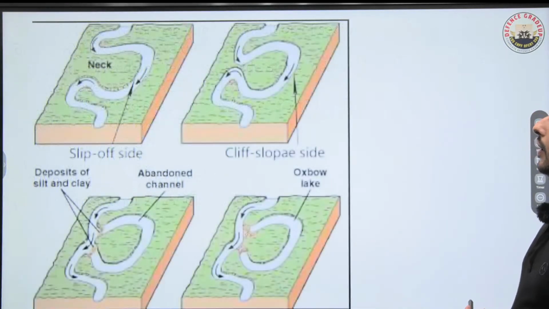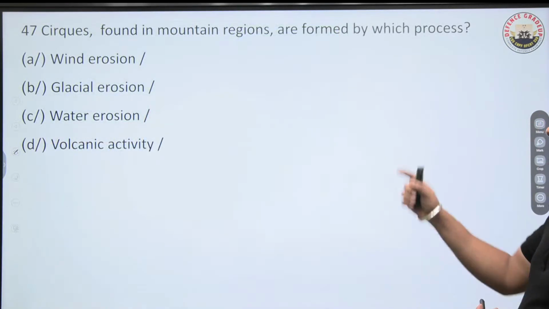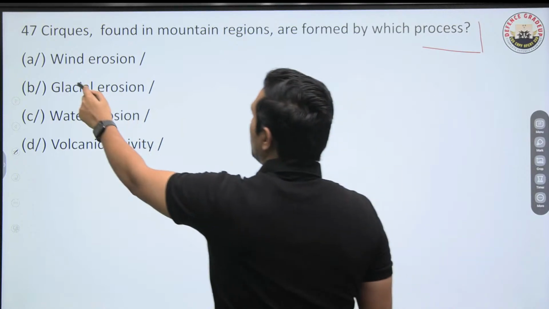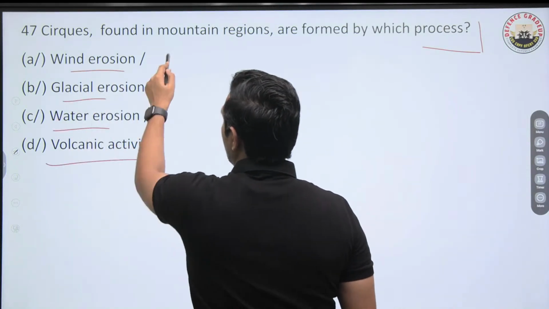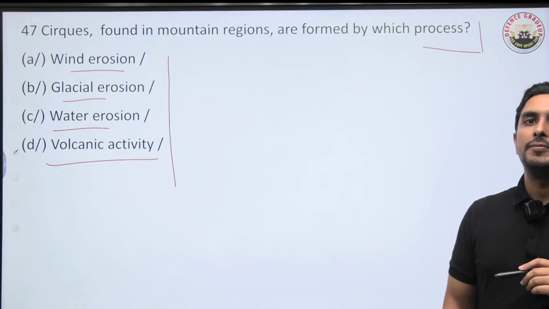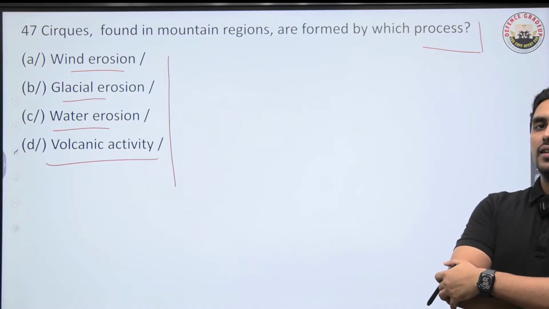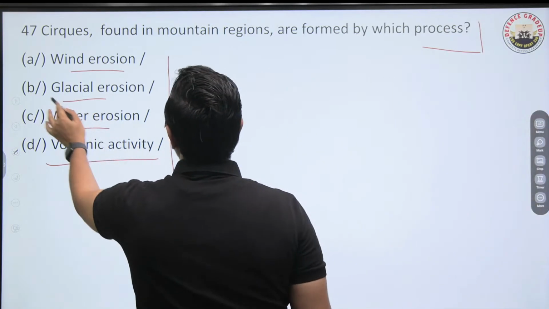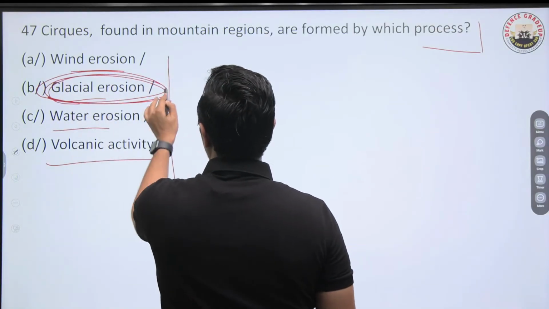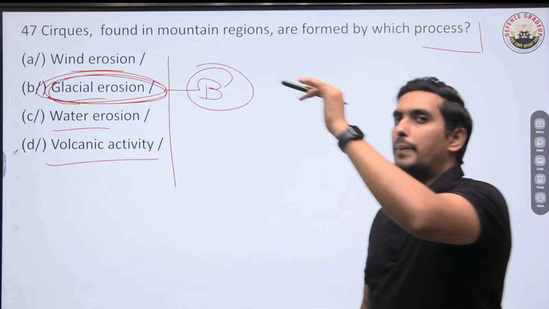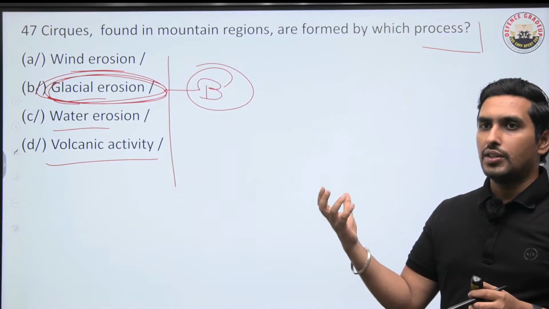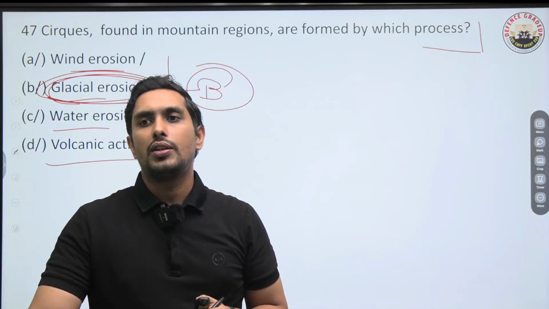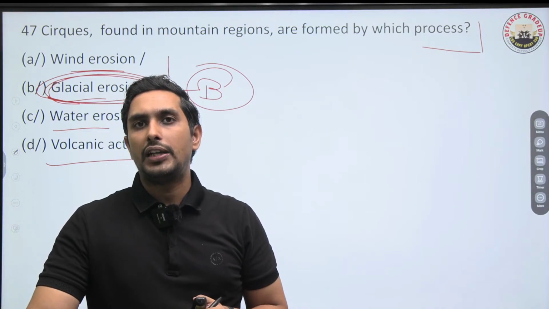Okay. Now the next one. Cirques found in mountain regions are formed by which of the following processes? Is it wind erosion, glacier erosion, water erosion, or volcanic activity? Cirques. So tell me, what exactly is going to be the right answer? I think we already have done this particular question. Similar to this, it is because of the glacial erosion. So that's why B has to be the right answer. When we talk about the glaciers, B has to be the right answer. This is a very basic question we have to understand. So glacier erosion is certainly the main point we need to understand.